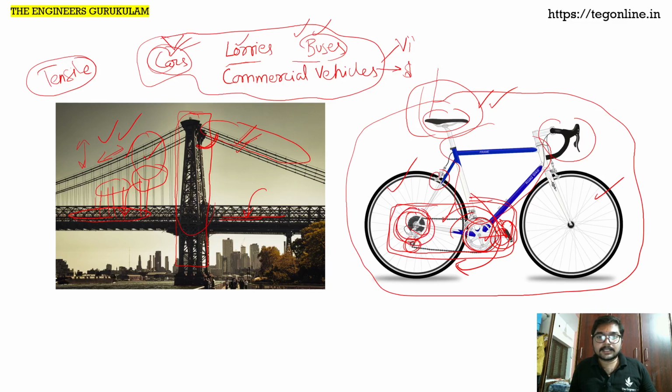This assembly will try to rotate the wheel forward in clockwise direction. In this way, the bicycle will move forward.